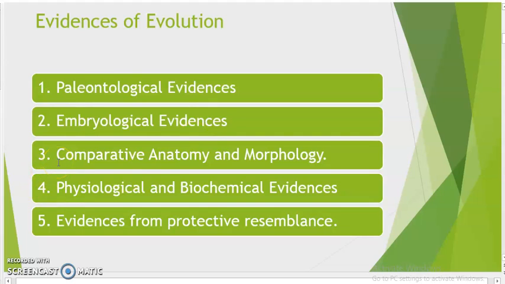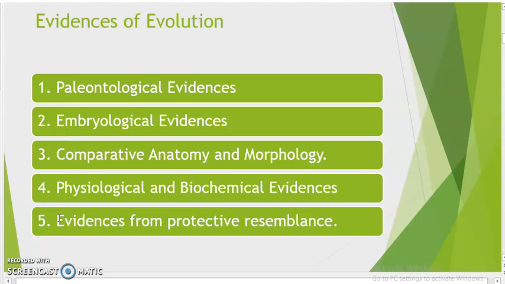Third topic would be comparative anatomy and morphology. In this topic, we will talk about homologous organs and analogous organs and how they provide proof of evolution. Then comes the fourth topic, that is physiological and biochemical evidences. Here we will talk about enzymes, hormones, proteins, and how they show similarity in their composition in different animals. And at last, we will talk about evidences from protective resemblance.